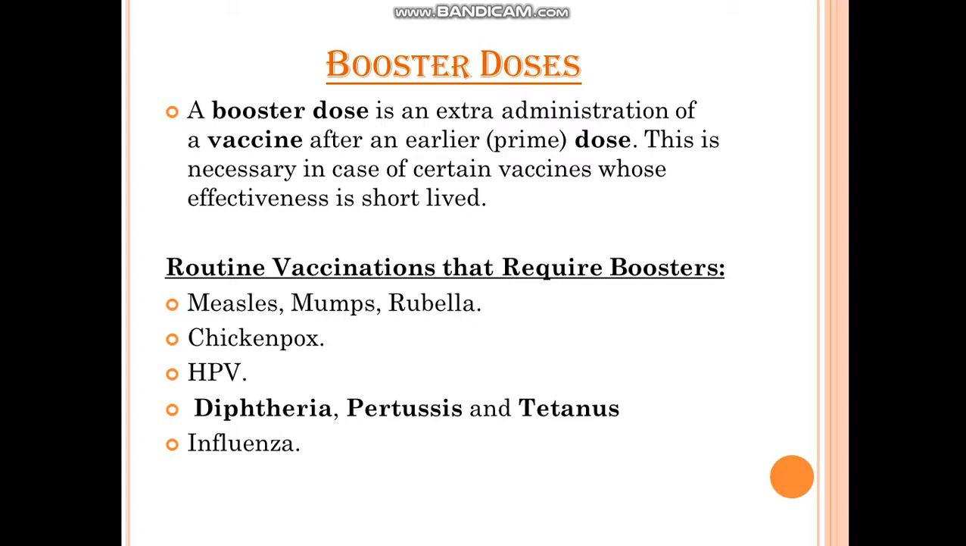The effectiveness of certain vaccines is lifelong. They do not require booster doses, but the vaccines whose effect is short lived only require these booster doses to be administered every now and then, or after a set period of time. So what happens there? These vaccines have to be administered after some appropriate time gap to boost the immune system. The repetitive doses which are given are called booster doses.